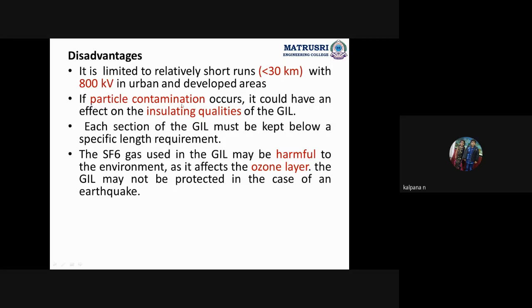Next, particle contamination can occur in the SF6. It could have an effect on the insulating qualities of the GIL. Obviously, if dust particles mix in, the arc will not be extinguished and there is a chance of gas leakage. But in order to avoid this, care is taken with the particles. So this is the disadvantage of particle contamination. Next, each section of the GIL must be kept below a specific length requirement.